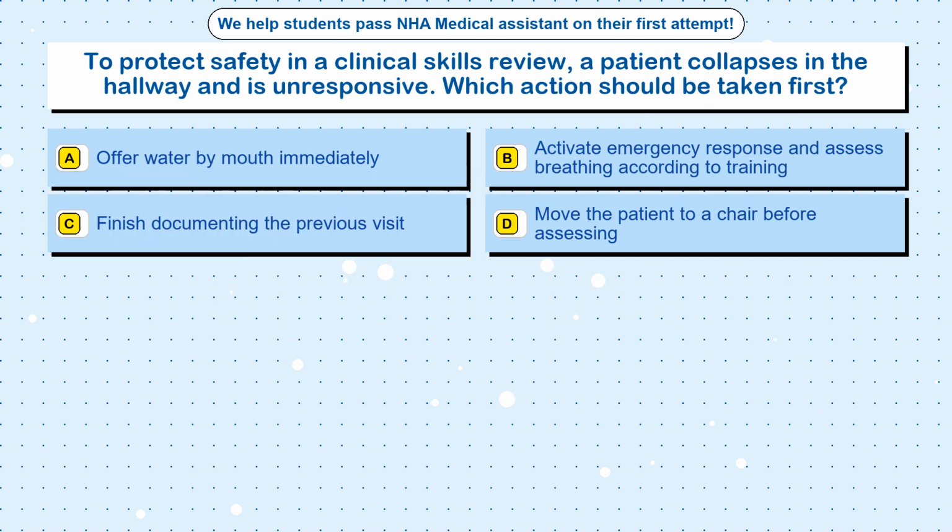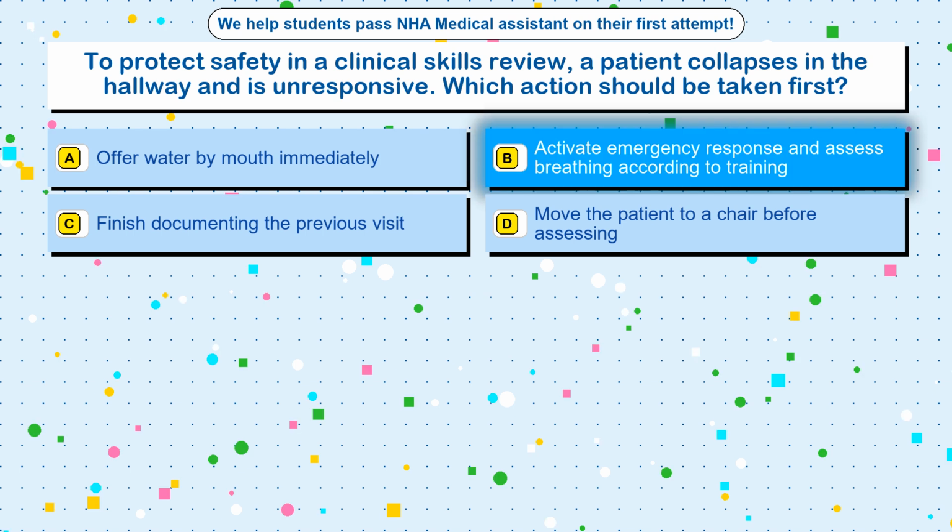Question 14. To protect safety in a clinical skills review, a patient collapses in the hallway and is unresponsive. Which action should be taken first? Option A, offer water by mouth immediately. Option B, activate emergency response and assess breathing according to training. Option C, finish documenting the previous visit. Option D, move the patient to a chair before assessing.